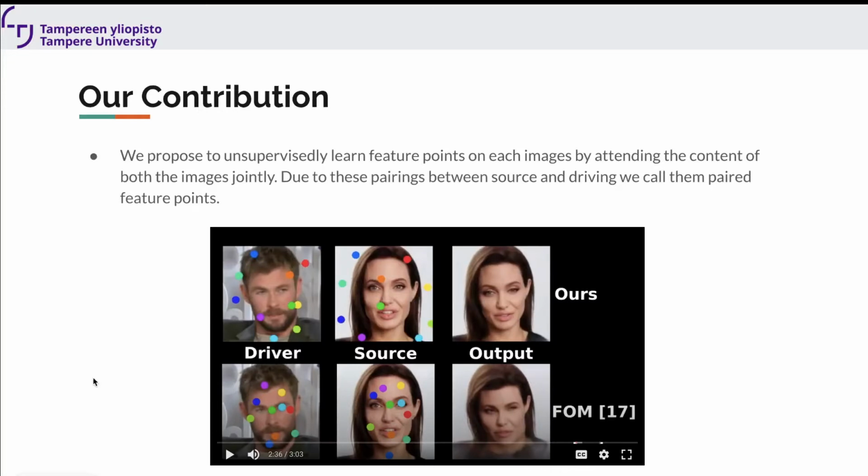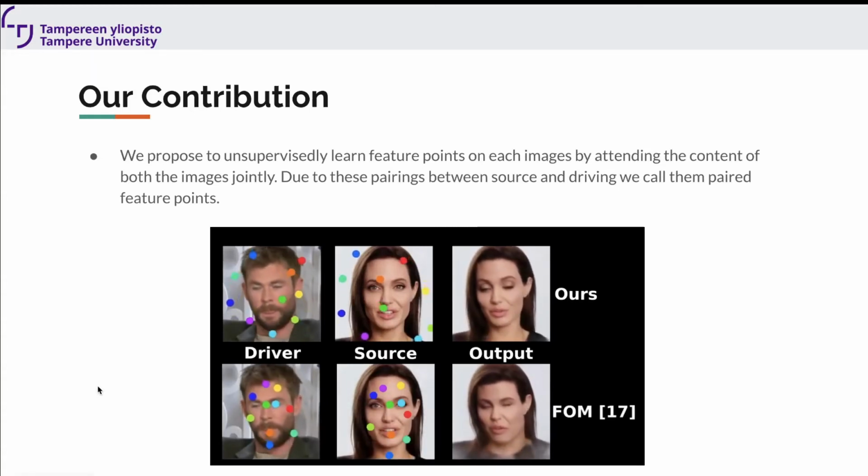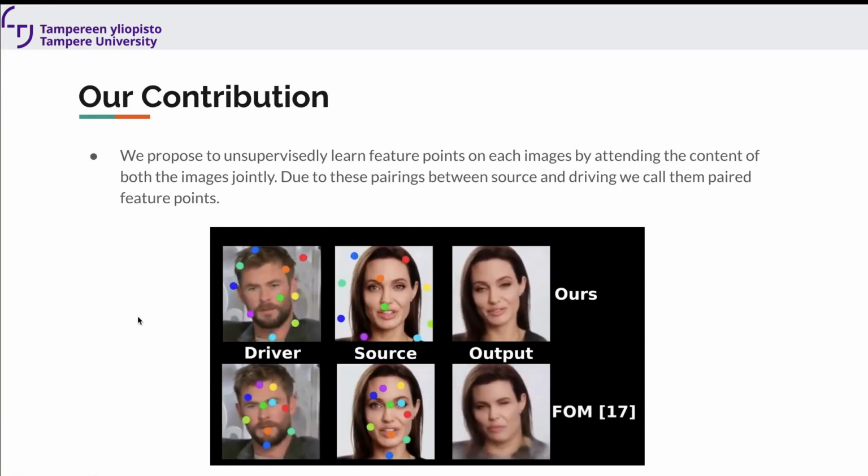To avoid this problem, we propose to unsupervisedly learn feature points on each image by attending to the content of both images jointly. In a key point based model like FOM, if we take a single source image, then the key points are always fixed because they don't depend on the driver. But in our model, the key points on both images depend on each other. Even if it is a single image, it will continuously adjust itself depending on the driver. So you can see that the key points are changing.